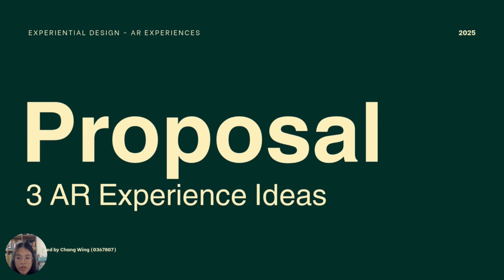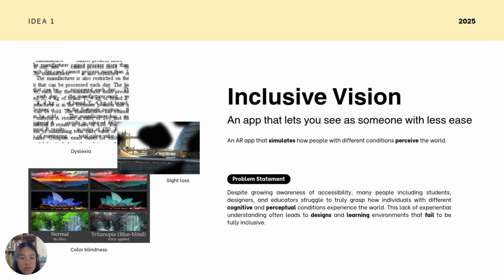Today, I'll be sharing 3 AR experience ideas in this proposal. My first idea is called Inclusive Vision. It's an app that lets people see the world through someone else's vision. This app lets users experience how people with different conditions like dyslexia, color blindness, or anxiety see the world.